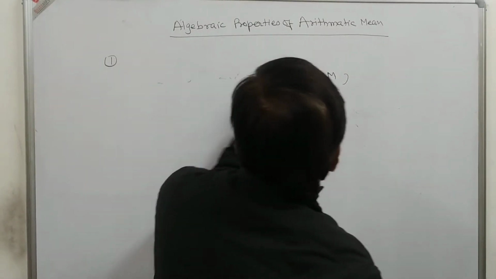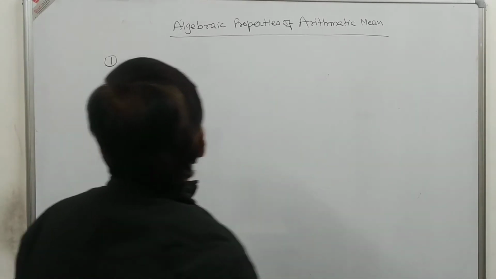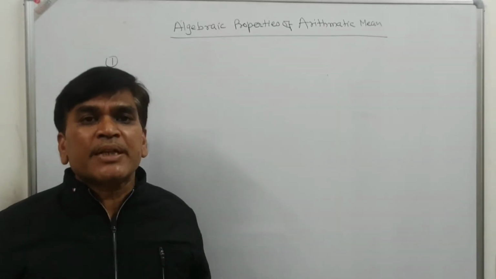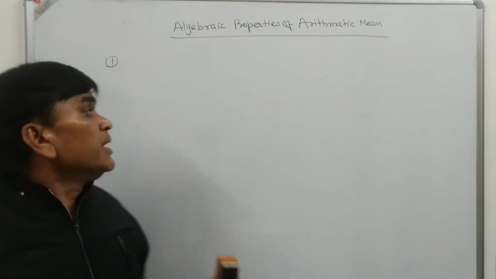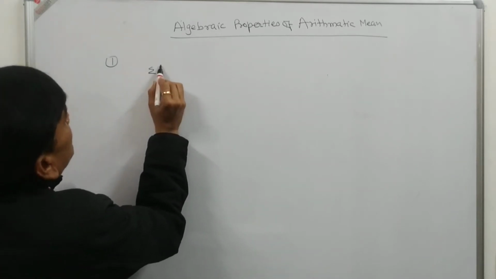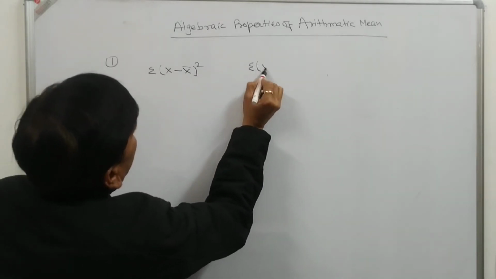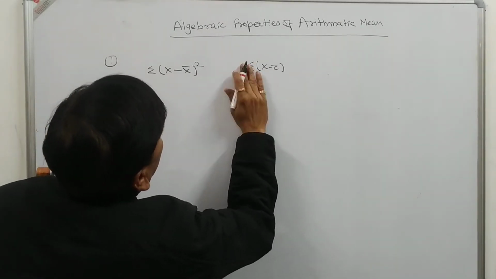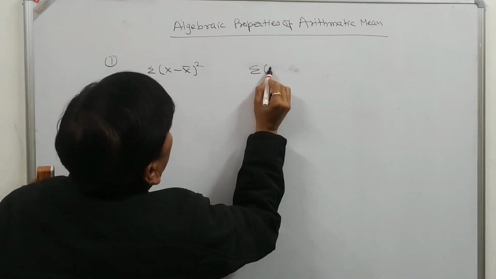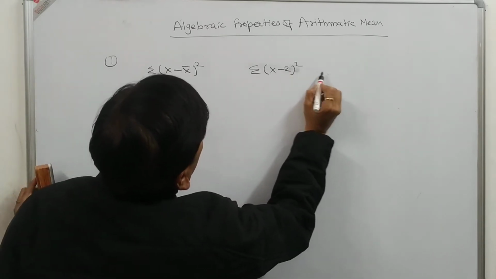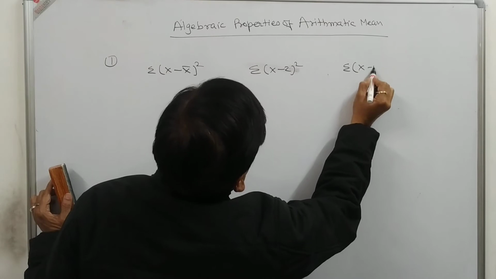Second, the sum of squares of deviations taken from the arithmetic mean is minimum. That is, we have sigma x minus x bar square, sigma x minus z square, and sigma x minus m square.